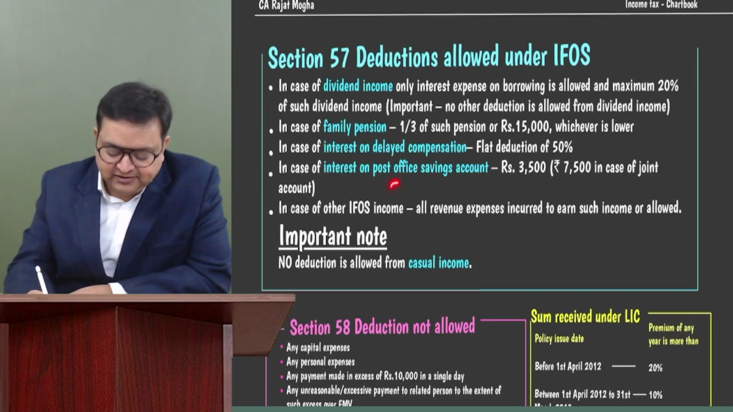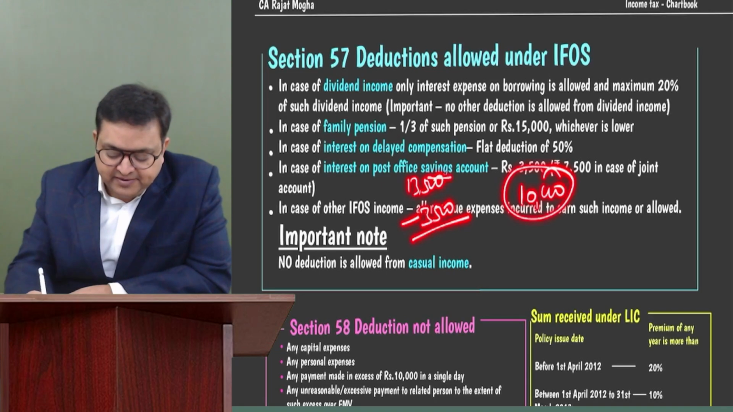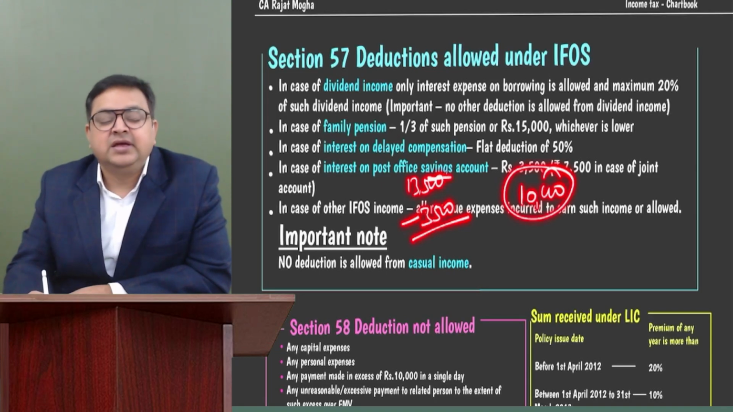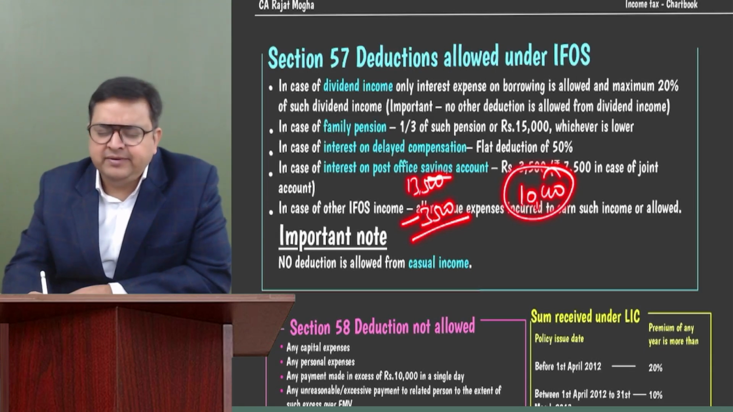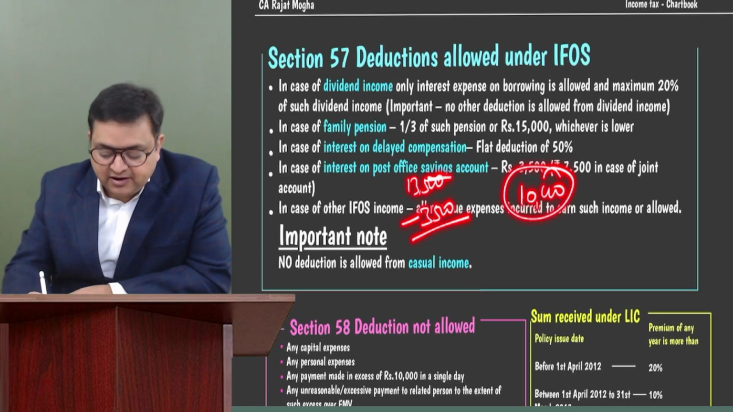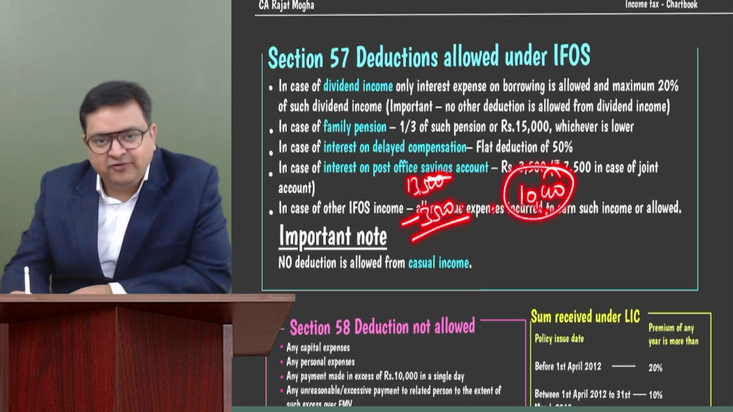So let's say if this person is receiving 13,500, give a flat deduction of 3,500 and IFOS income would be 10,000 only. And please understand, because this is a saving bank account interest, if the person is following the optional regime also, then 80TTA or 80TTB, as the case may be, is available. If this person is a resident senior citizen, then 80TTB, otherwise 80TTA would also be available, because this is a saving account. So 10,000 would be IFOS income.